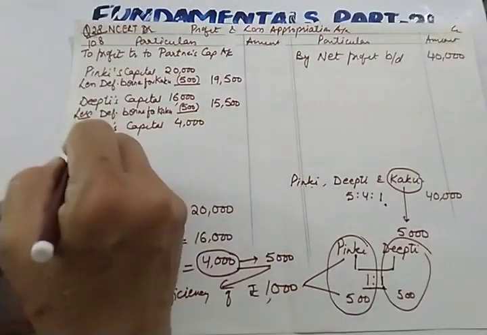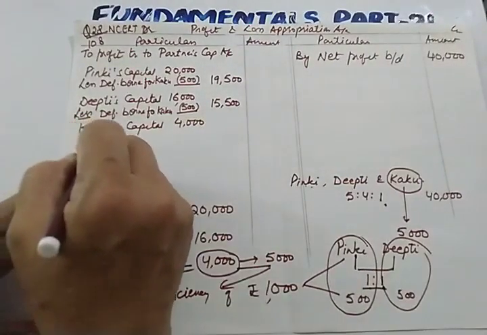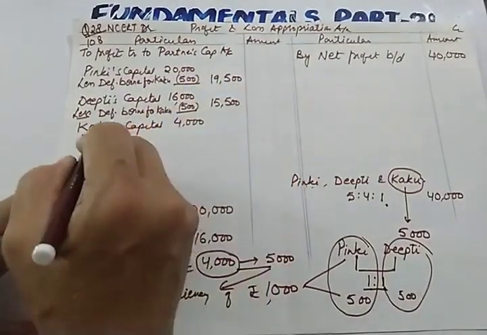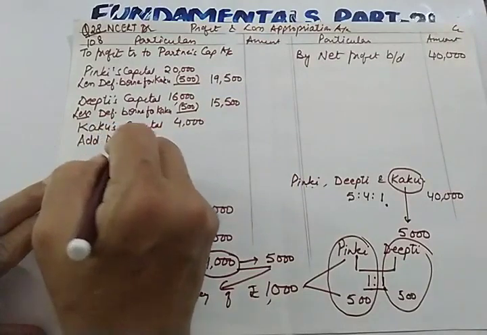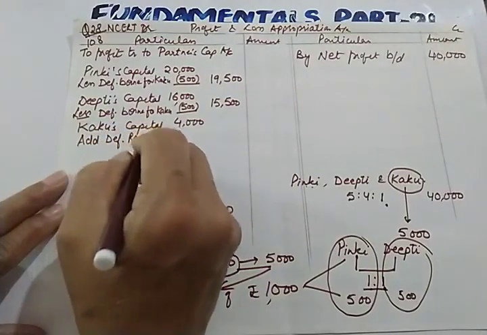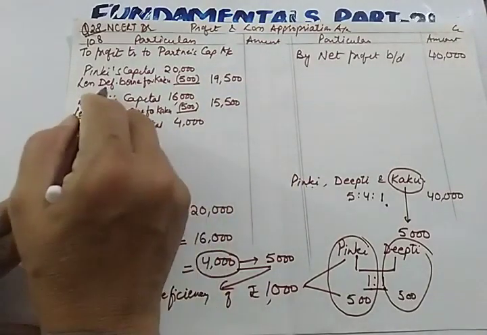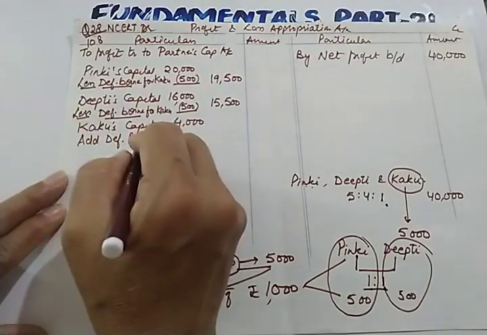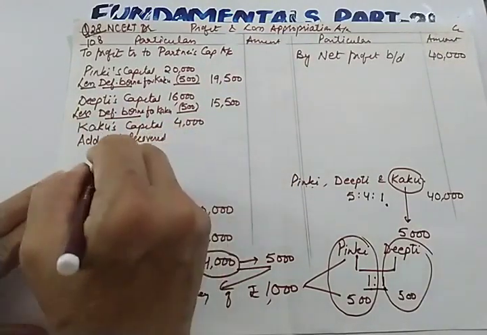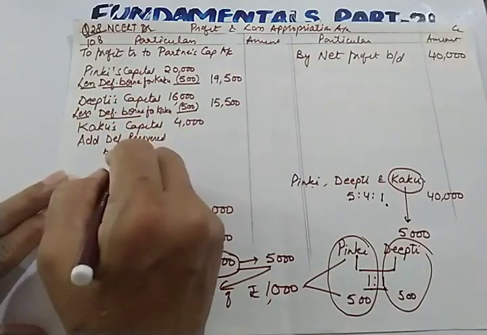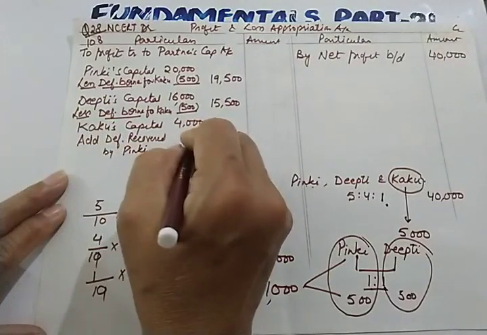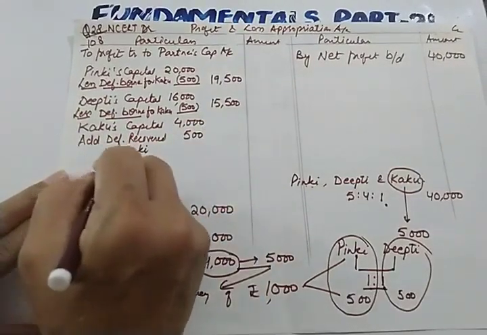Now next, whatever they are giving, this Kaku will be getting all these. Here we will be writing deficiency recovered, but here we will be writing deficiency borne. Recovered by Pinky. So deficiency recovered by Pinky is 500.